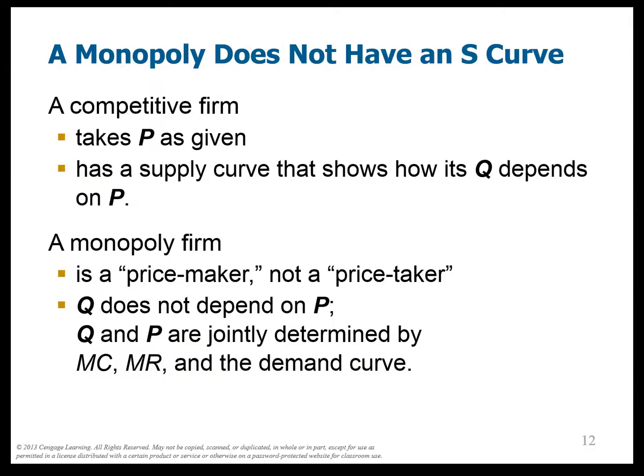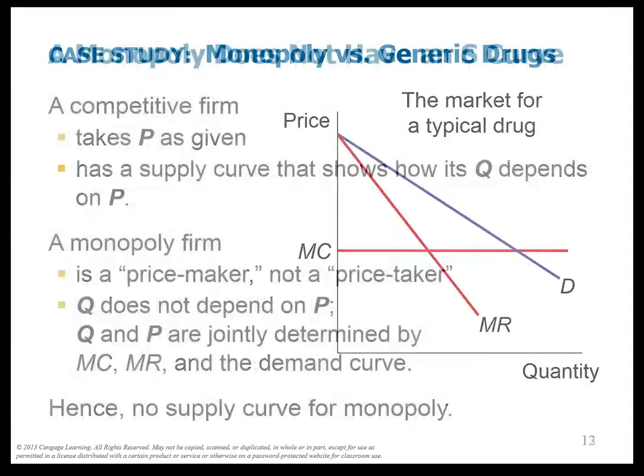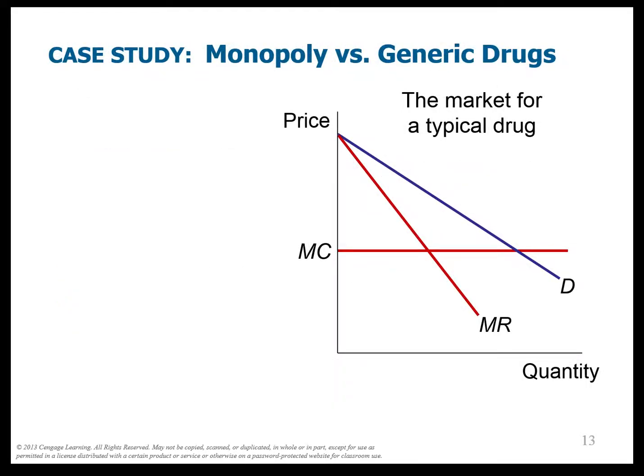So a monopoly firm does not have a supply curve. All right, so real quick, let's just look at monopoly versus generic drugs. We're going to imagine a monopoly has got some patent for a drug, but the generic drug is going to look like a perfectly competitive firm. Anyone can come in and sell it.